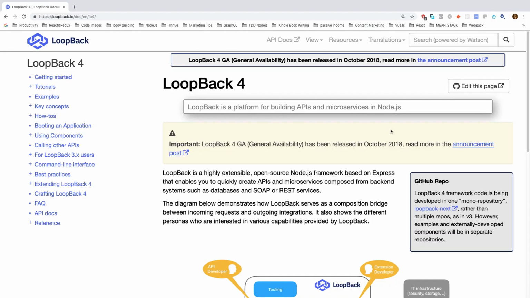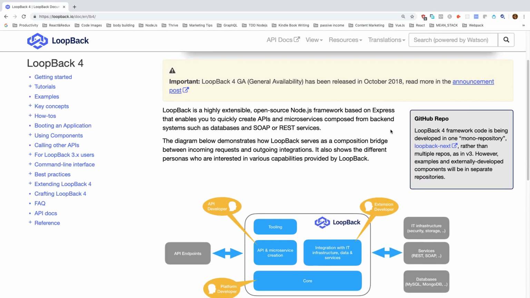So Loopback is a platform for building APIs and microservices in Node.js. If you have already built REST APIs with Express.js or any other frameworks, you can do the exact same approach. You can build the exact same APIs with Loopback.